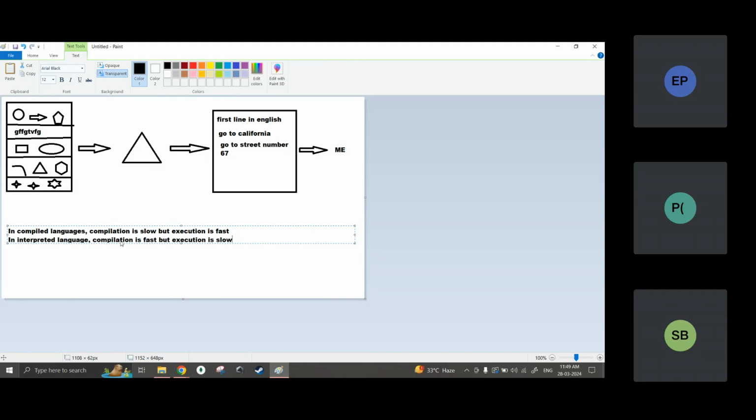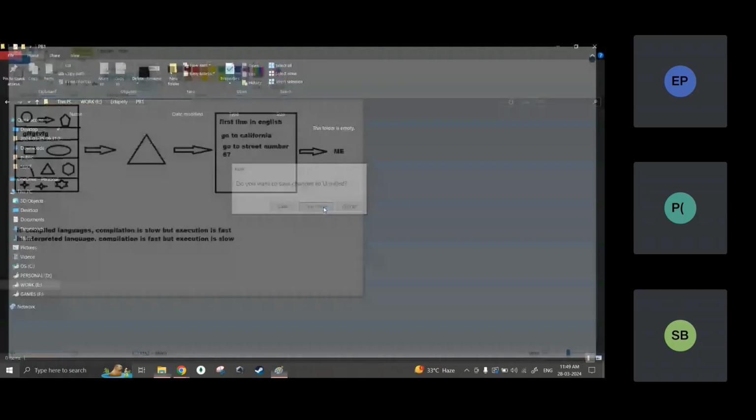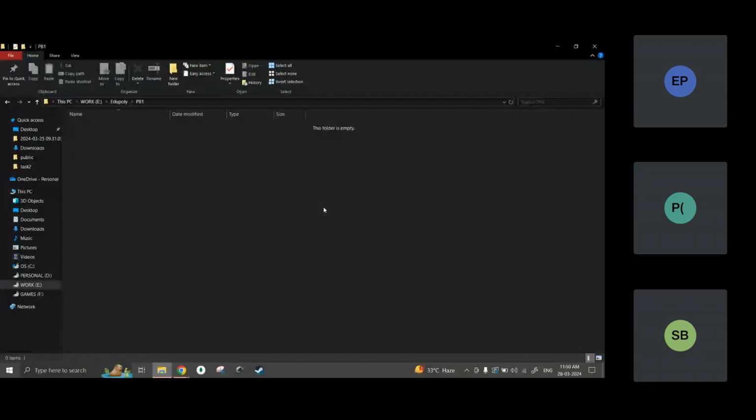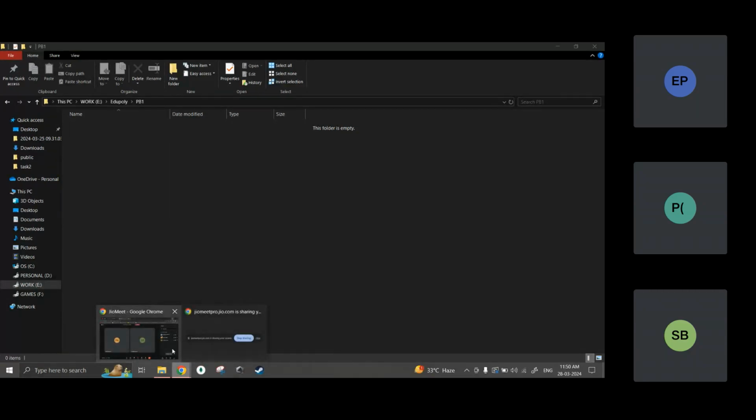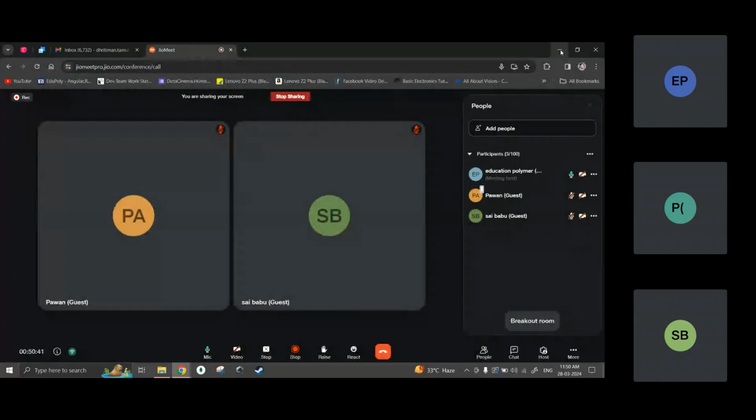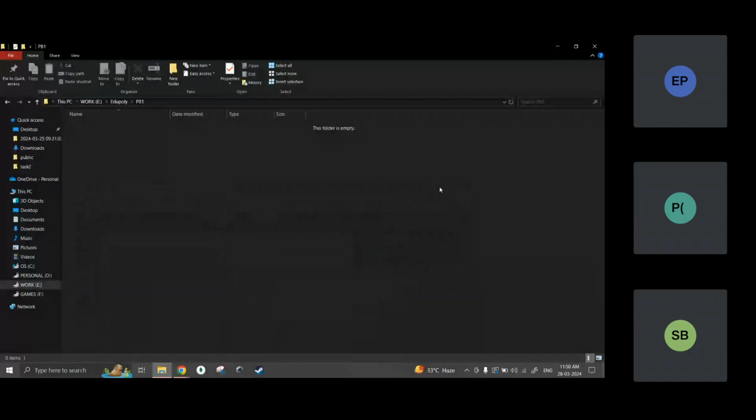Now we are not going to work on compiled languages, right? We'll be working on interpreted languages. So let me first show how to install Python. Installing Python is not the correct word. People say install Python, install Java, install this, install that. No, actually we are not installing the language. The language is just words. Can you install words? No, words you will be writing on your own, typing on the keyboard with your fingers. So I don't actually install a language. What I actually do is install the compiler or the interpreter of that particular language.